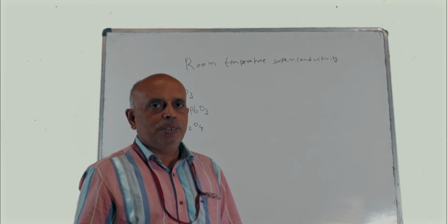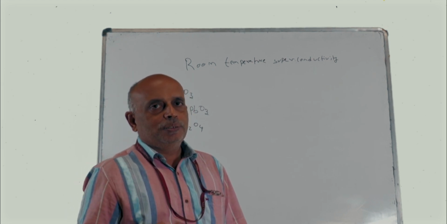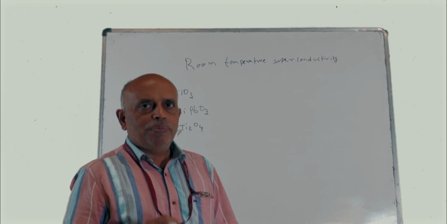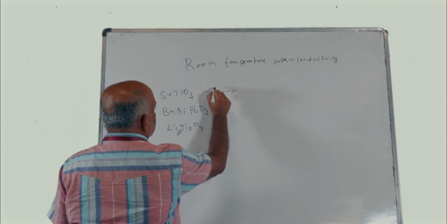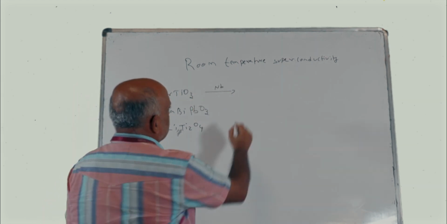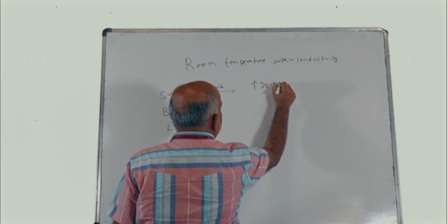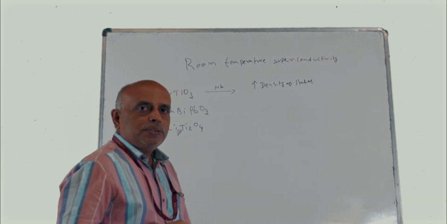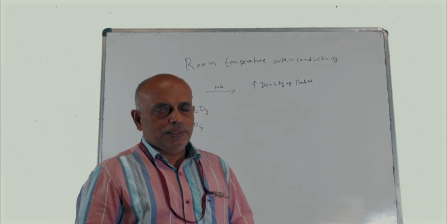So what Bednorz and his team did was they tried to increase the density of states of this metal oxide by doping it with niobium. So upon doping with niobium, they thought that they can increase the density of states. So this was one method by which the TC of the superconductor can be increased.